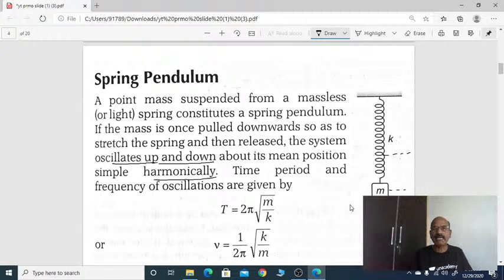The time period and frequency of oscillation are given by time period equal to 2 pi root m by k, and frequency nu equal to the reciprocal of time period, 1 by 2 pi root k by m.